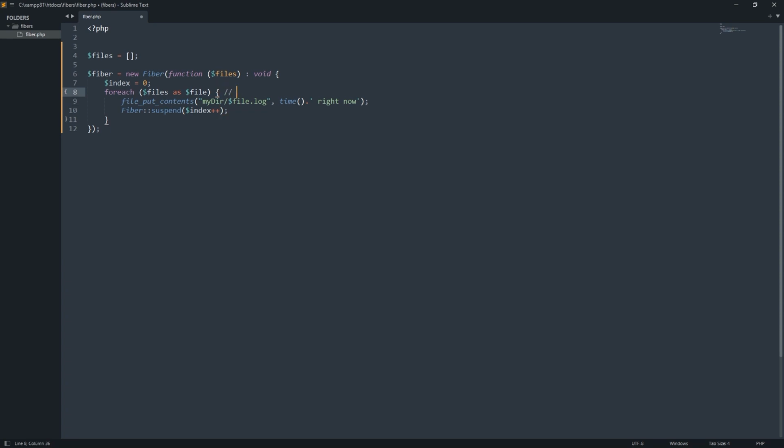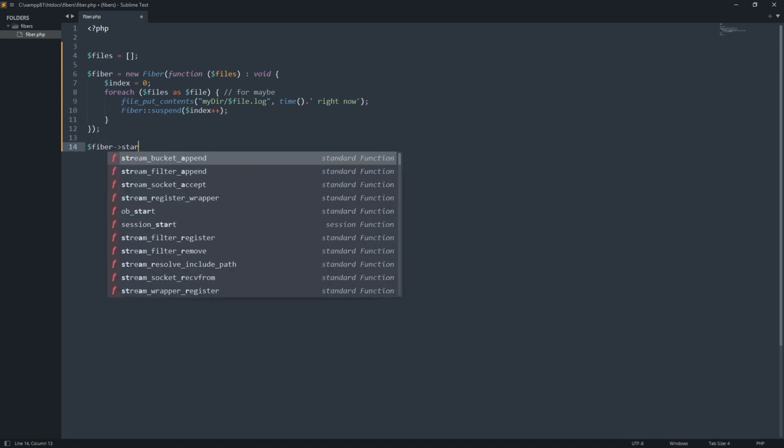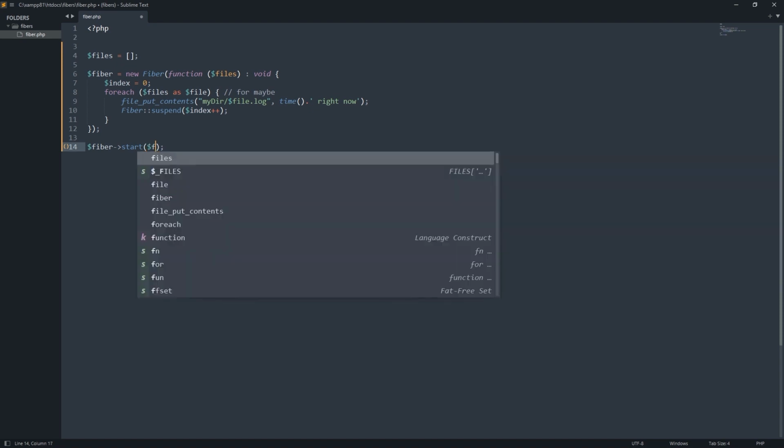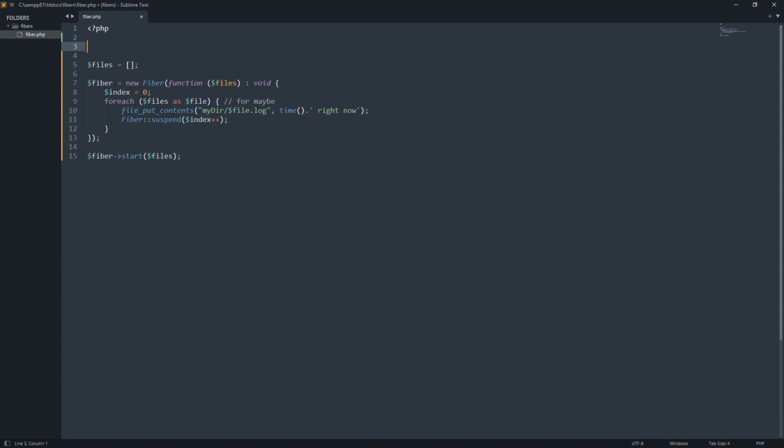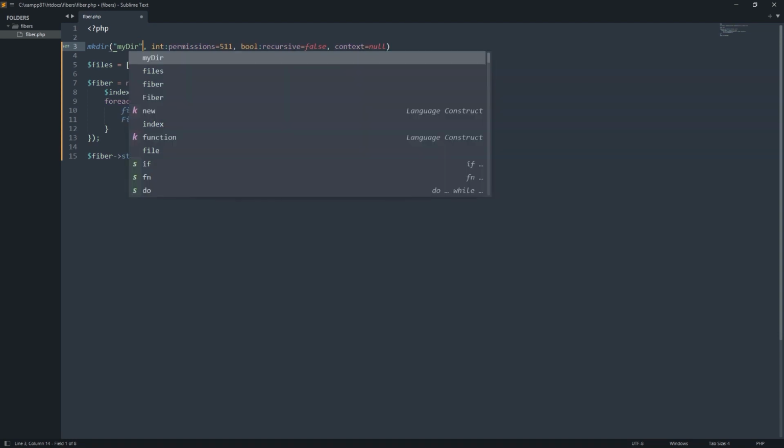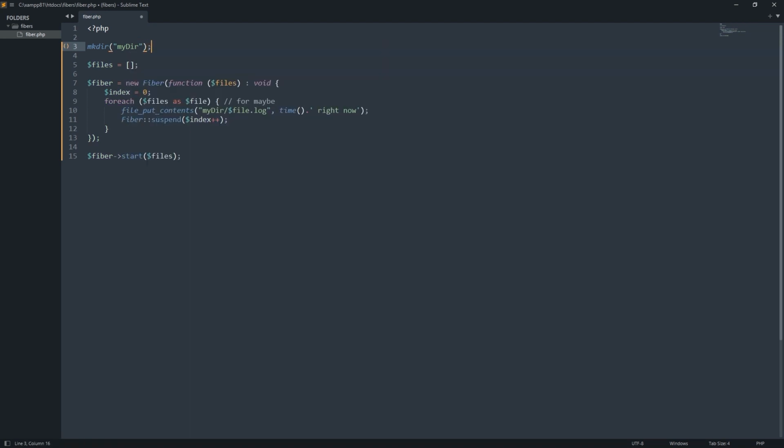I usually prefer foreach. Start our fiber. Make sure my directory exists. Now we need another loop to resume our suspended fiber.